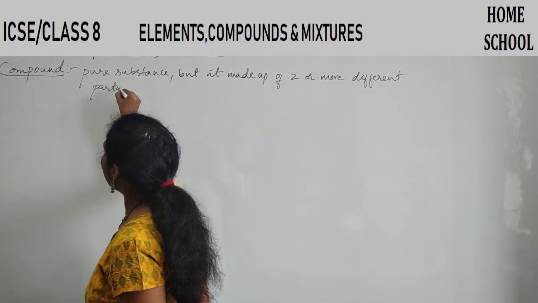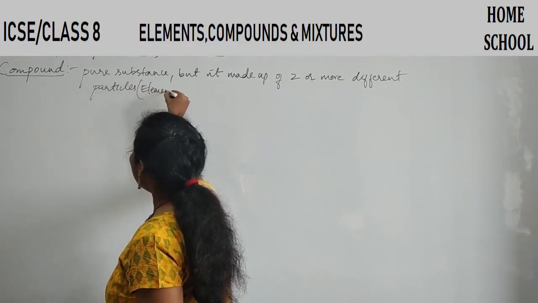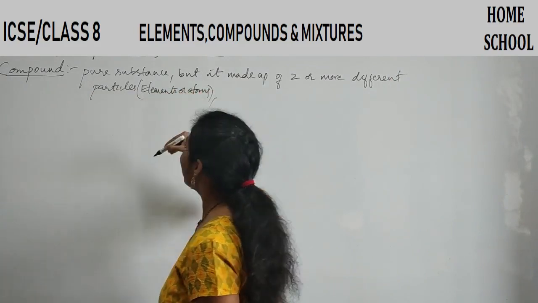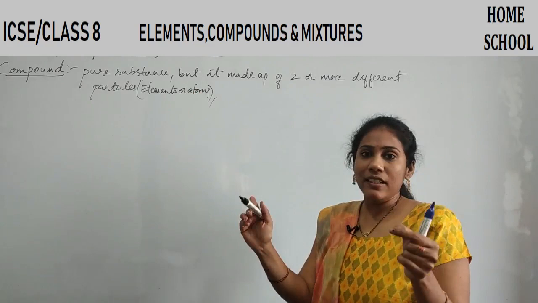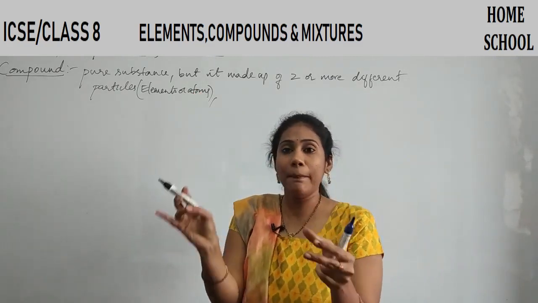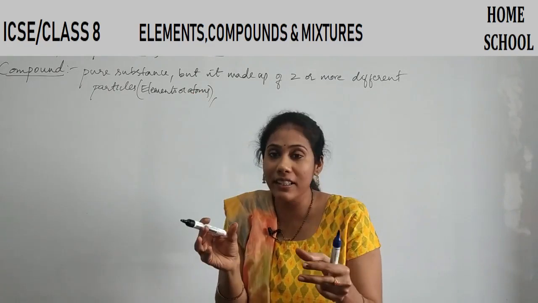What are the particles here? Particles can be elements or atoms, right? When these particles or elements combine, you get a compound. How do they combine? They combine chemically.